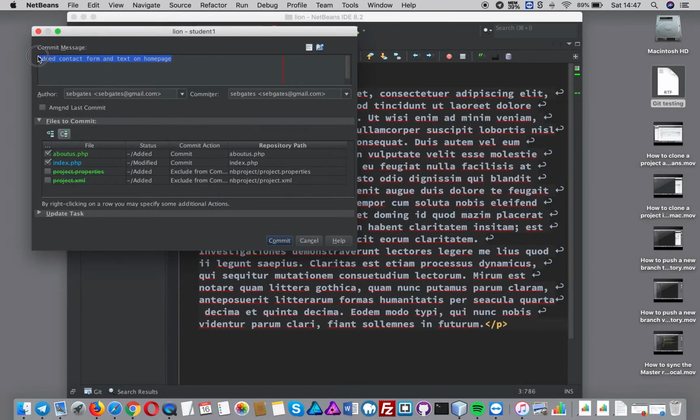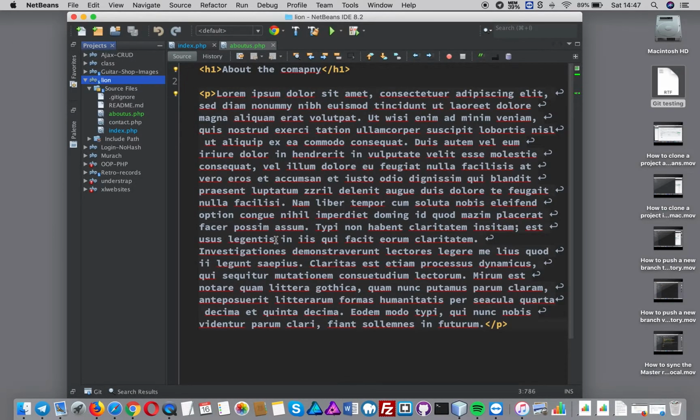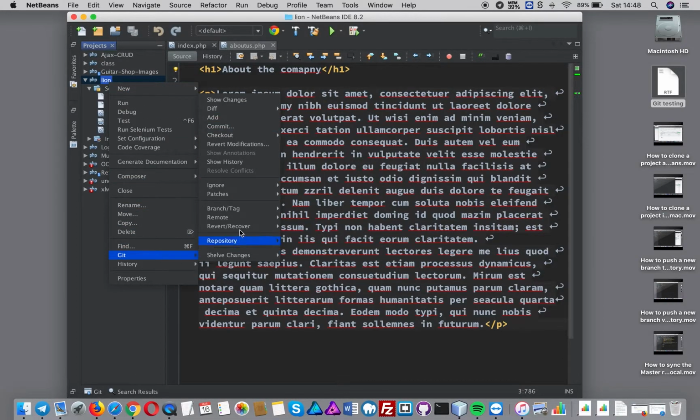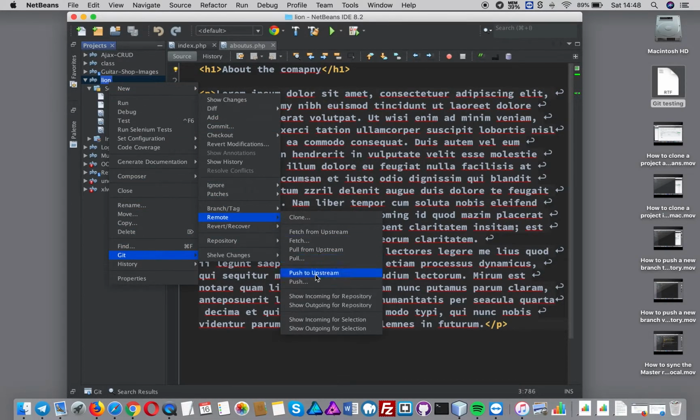So I'm going to say added about us and changed a headline. Okay, and that's good. You can see what it's going to affect in this commit. So that's all done. Right, so let's push that up. Git remote and push.